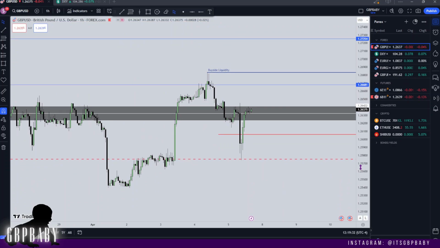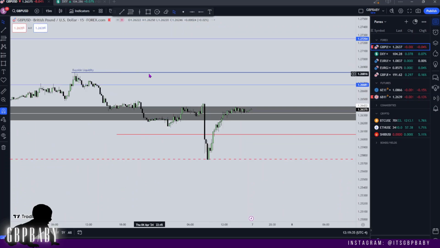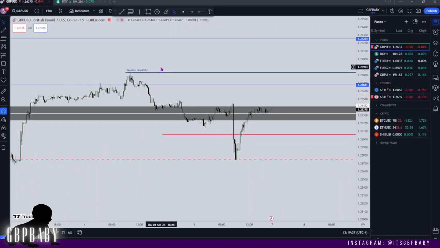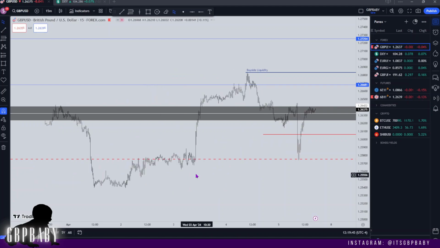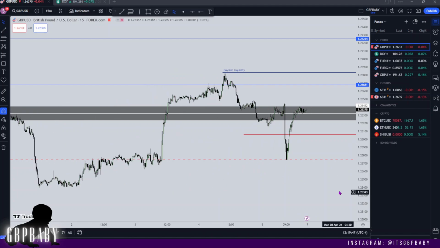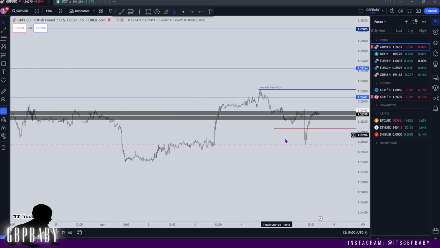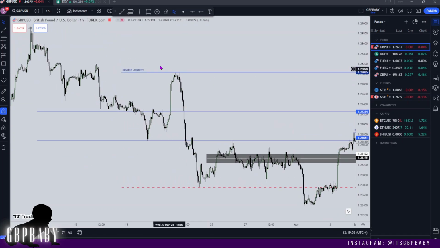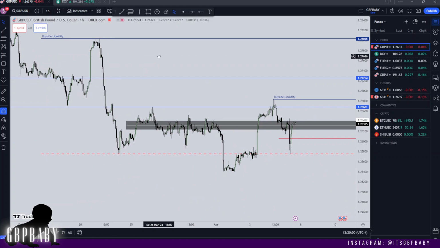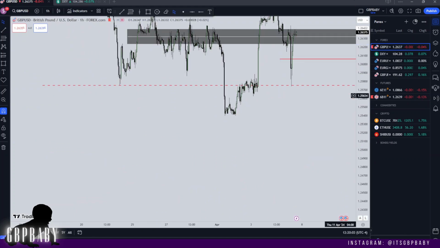But yeah, I do think we have to wait, and this is an environment where price really could trade lower. Like if price broke lower and started running this low and running into these lows, it wouldn't surprise me in the slightest, and then I'd simply readjust and start hunting for shorts. But until that happens, I'm going to remain bullish, because that's my bias on the higher time frame, and we know to expect higher prices on GBP throughout the month of April. So yeah, it's just a waiting game.